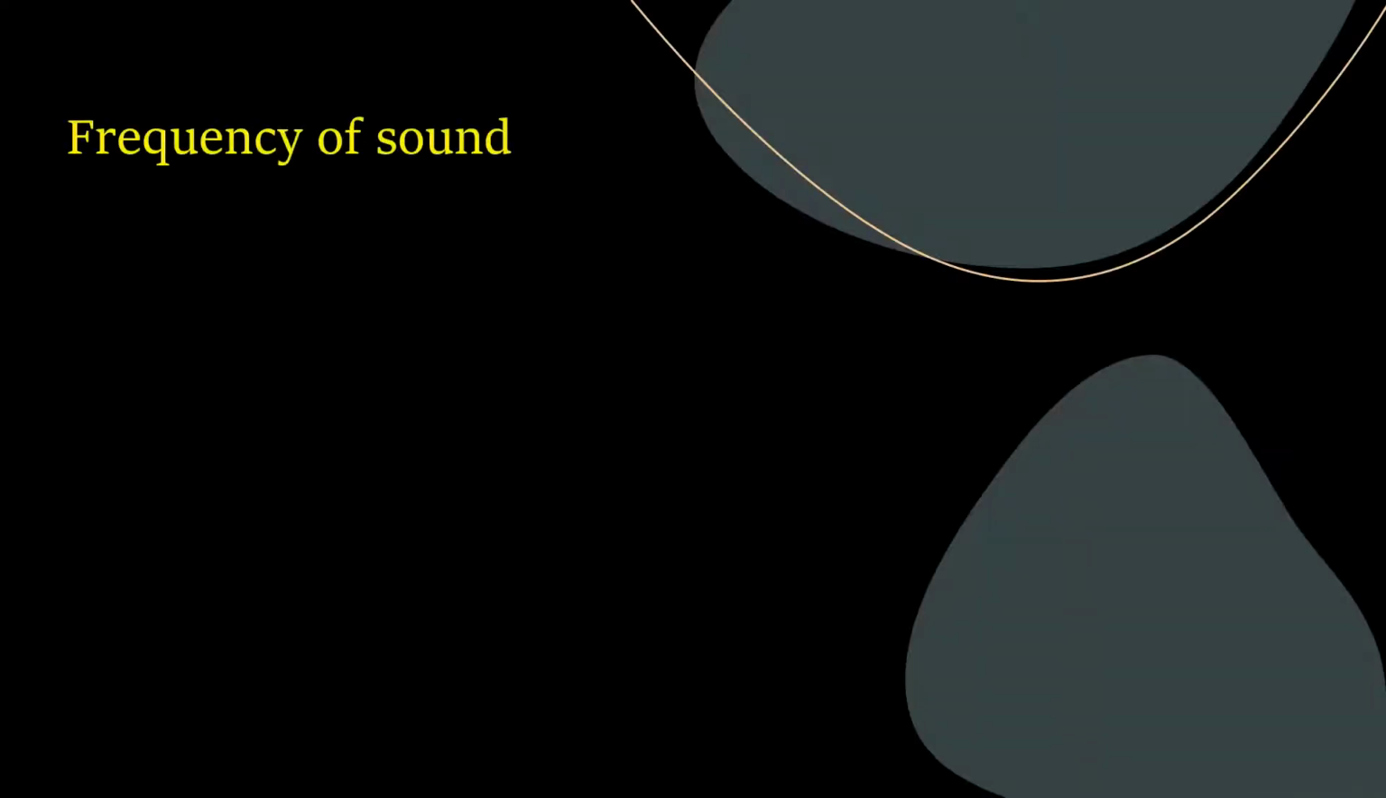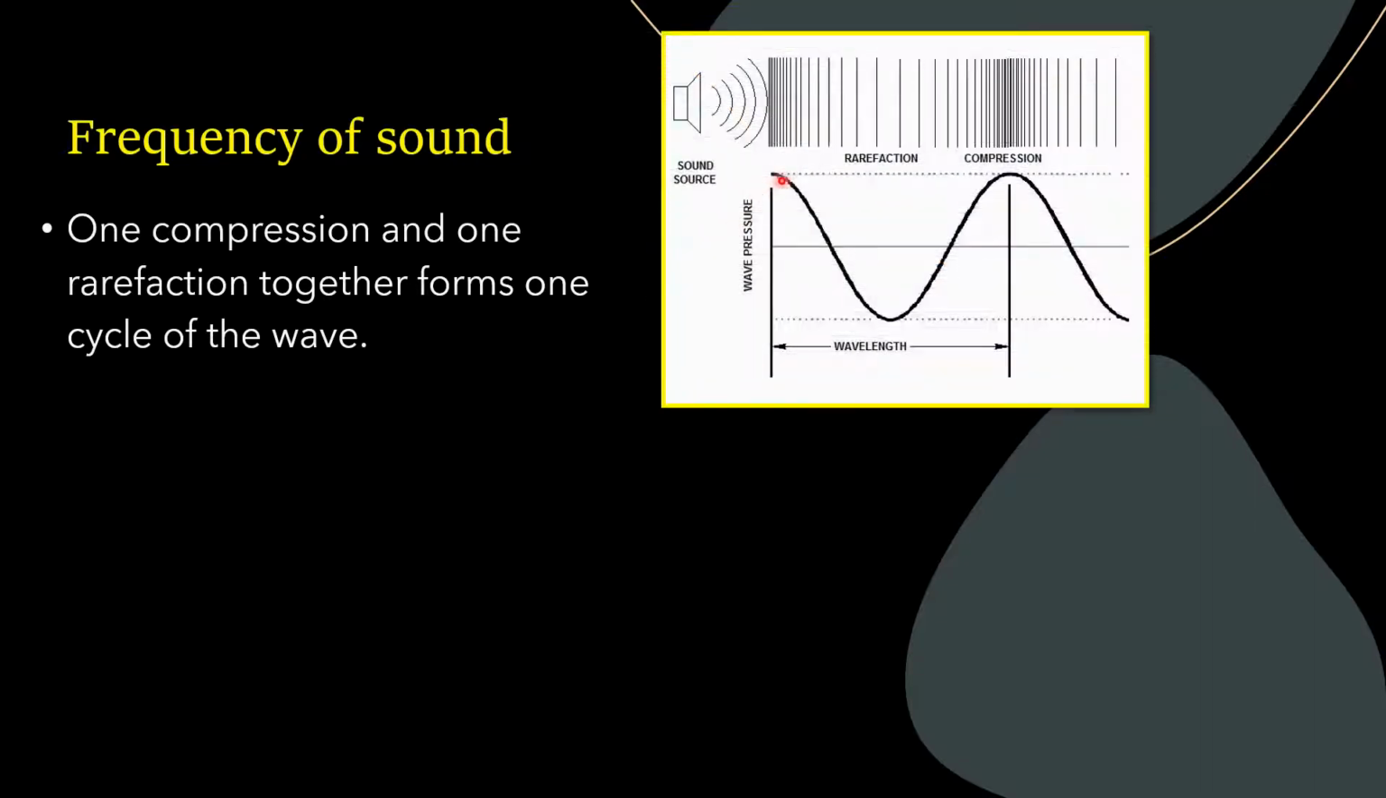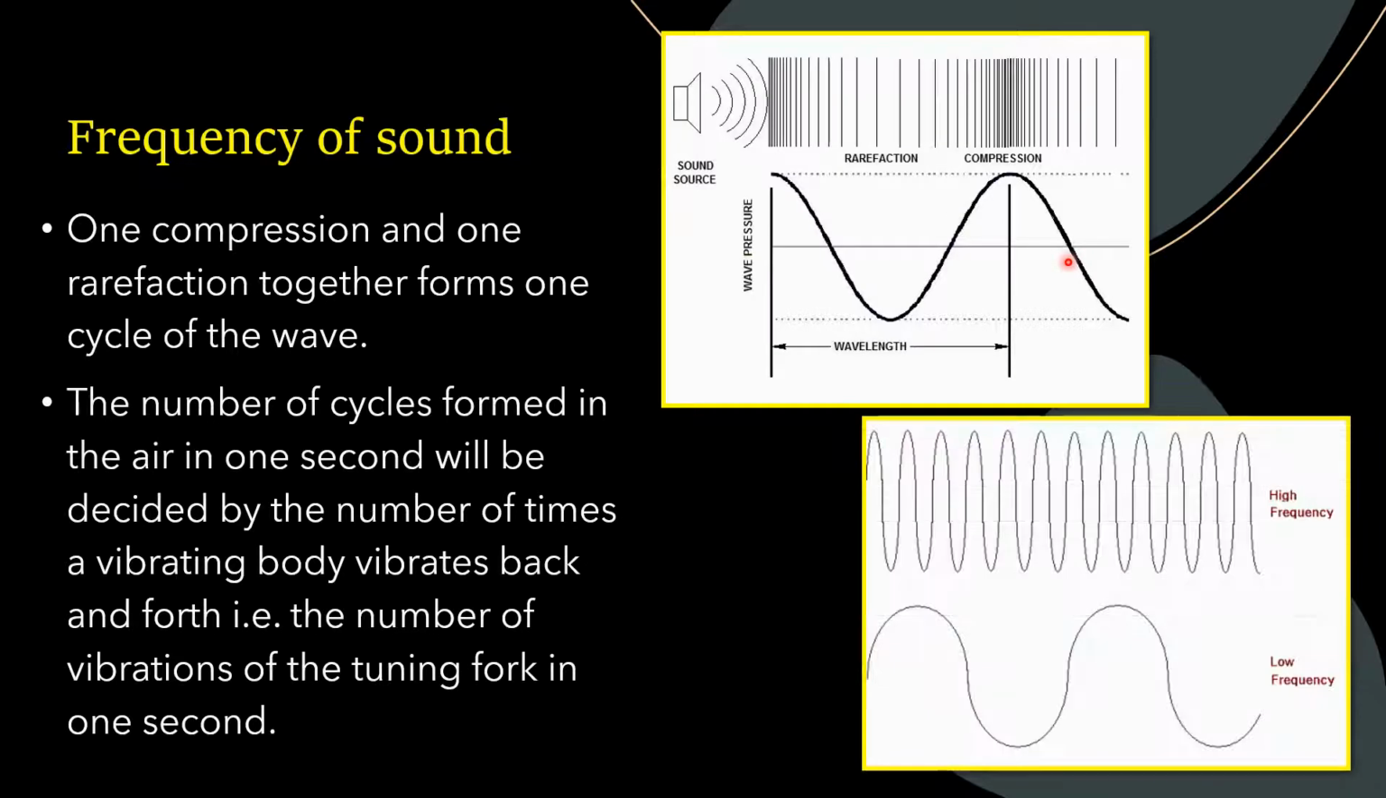Talking about the frequency of sound, children, one compression and one rarefaction together form one cycle of a wave. If I say one cycle, it is a combination of one compression and one rarefaction together. So the number of cycles formed in the air in 1 second will be decided by the number of times the body vibrates back and forth. That is, the number of times, for example, our tuning fork vibrates in 1 second. So according to the vibration, the cycle is formed.